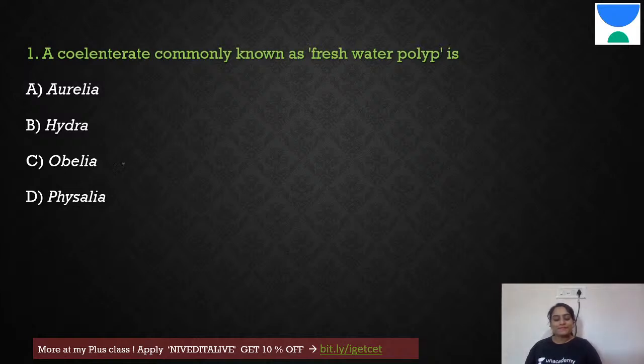Okay. So here, if you see, freshwater polyp. We are talking about coelenterates, and coelenterates, I told you, a majority of them are marine. And here it is also very important for you to know the medusa and polyp difference. Polyp is a cylindrical shape, medusa is umbrella shape. Therefore, here Aurelia is medusa, which is jellyfish. Obelia shows both, alternation of generation. Here Physalia is again your medusa form, that is umbrella shape. So here the answer is Hydra. Hydra is that green color structure I showed you. It is cylindrical and freshwater as well.